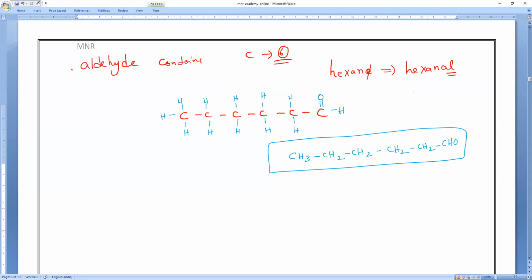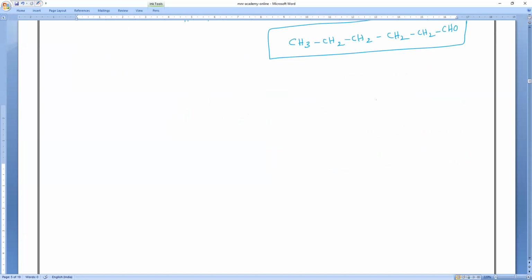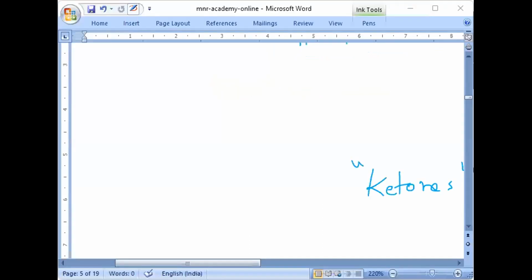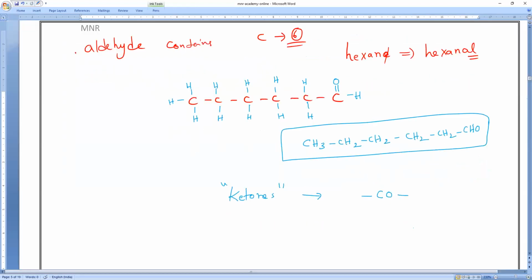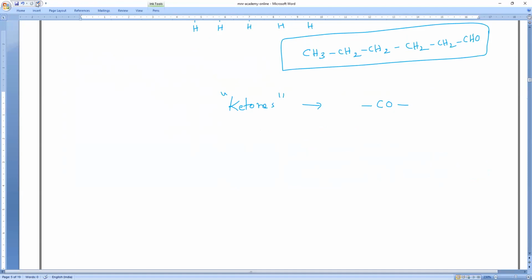So this is what aldehydes are about. Next is ketone, and I already told you, you have to be extra careful. What is the functional group of ketone? Anybody can tell? It is bond, C=O, bond. This is the most important thing. The carbon with the double bond O should be present between what?